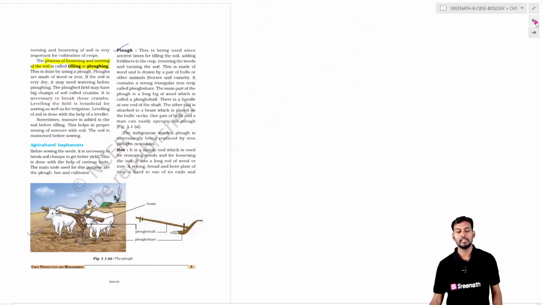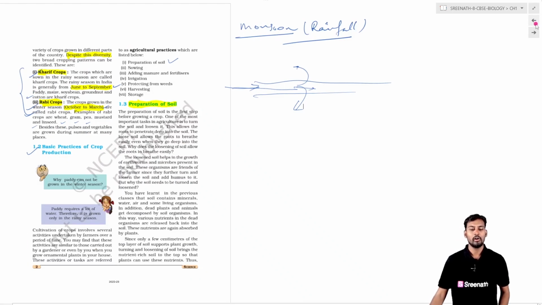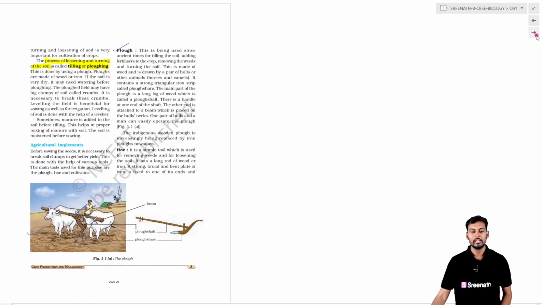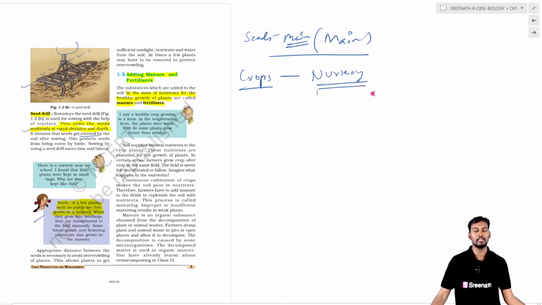Basically it is the second step in case of agriculture. After the preparation of the soil, the second one is the sowing. Sowing is nothing but, whatever the crop or the plantation or the cropping methods we are using, for the beginning of the plant to grow, we have to sow the seeds. This is done by means of different kinds of traditional tools, and also by means of using the seed drill.